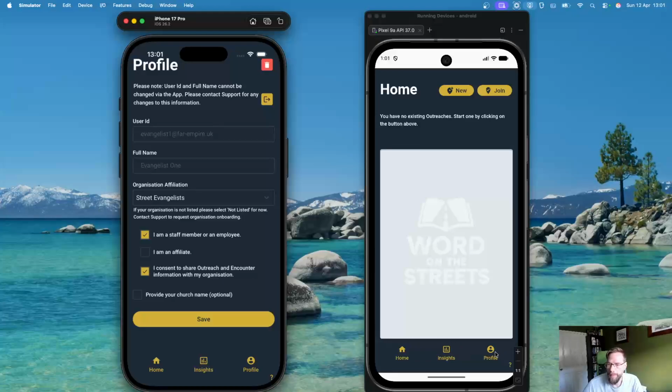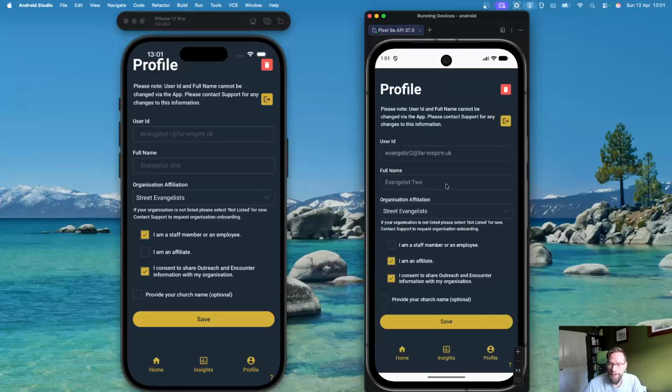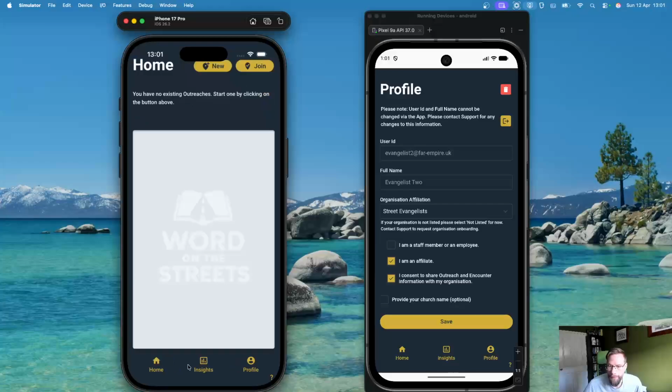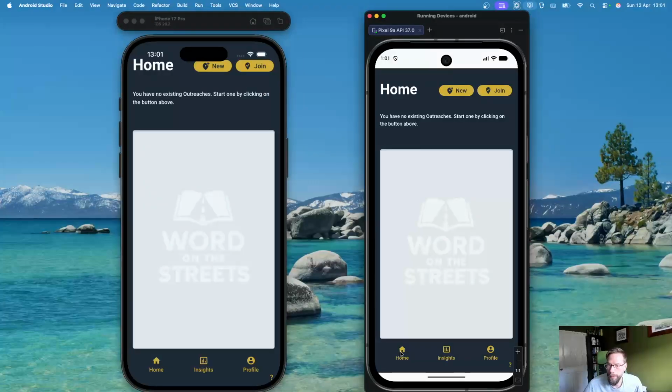Similarly, I'll do the same thing with the other evangelist as evangelist 2. Also part of the Street Evangelist organization, an affiliate. They have likewise consented to share information with their organization for purposes of analysis of data. So that's the setup. Again, two people, two evangelists, one iPhone user, one Google Pixel user.